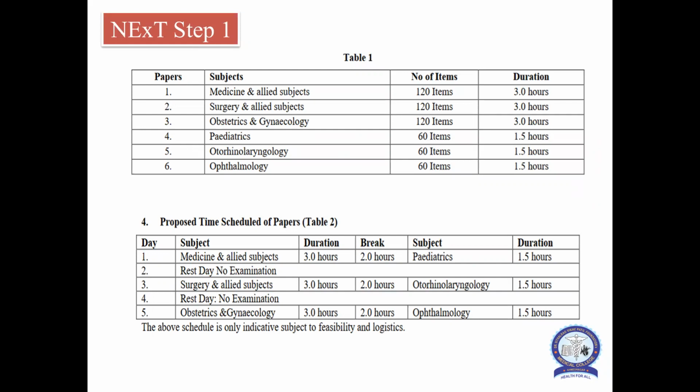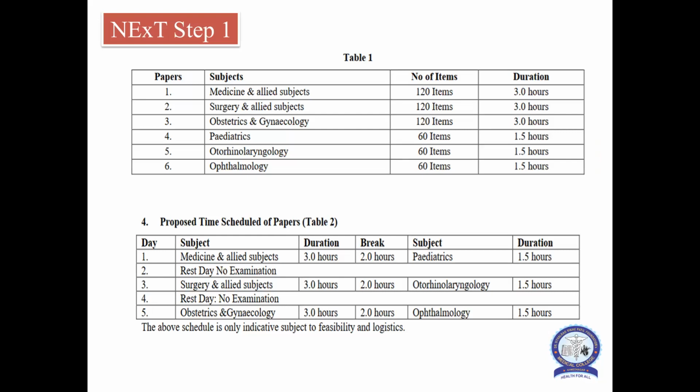The proposed schedule of NExT Step 1: on day one, there will be medicine and allied subjects of 3 hours duration, and after that a 2 hour break, and subsequently on the same day, the 1.5 hour pediatrics paper. The next day will be a rest day. Then on the third day, there will be 3 hours of surgery and allied subjects, and after a 2 hour gap, the 1.5 hour ENT paper.